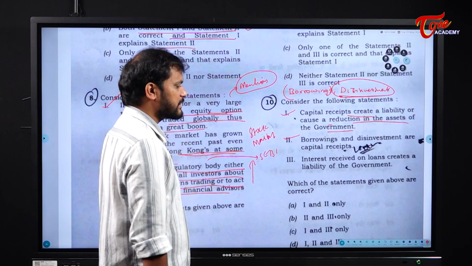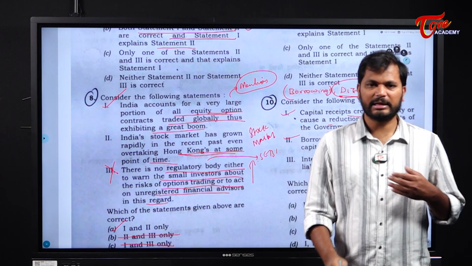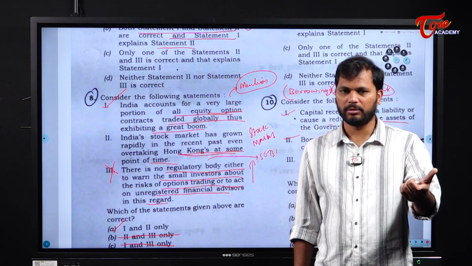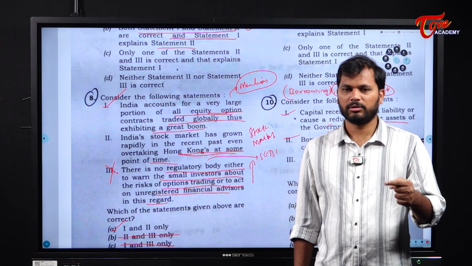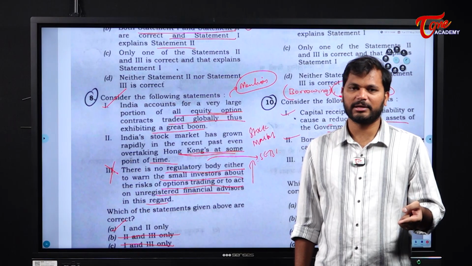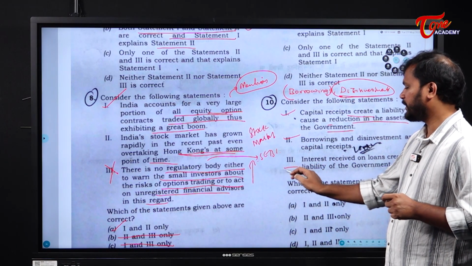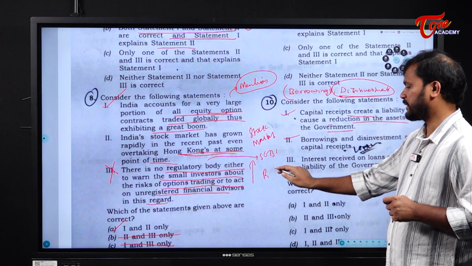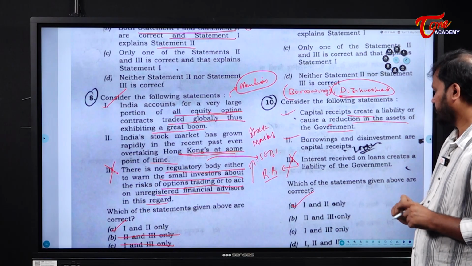Next, interest received on loans creates a liability to the government. First of all, when the government gives a loan, the interest generated out of that loan is an income to the government. It is an asset to the government. It is not a liability, and that is part of the revenue receipt. So statement 3 is correct. So only 1 and 2 are correct.